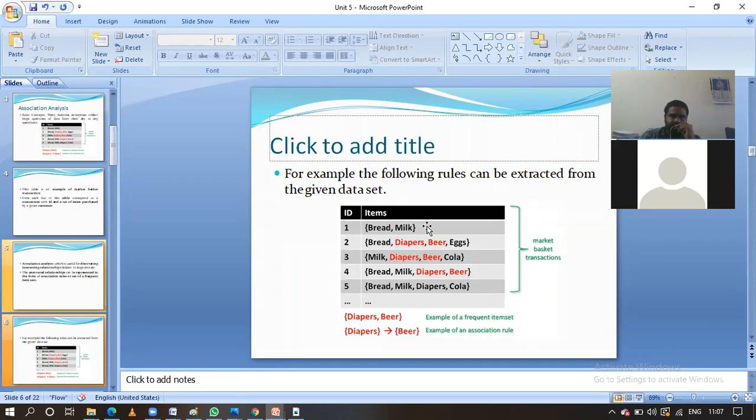Again, they have taken the example. What is the frequent item set and what is the association? From the market basket transactions, these are all different transactions by different persons. One transaction is for one particular person. Here, the persons are purchasing different items. First person, bread milk. Second person, 4 items. Third person, 4 items. Likewise, they have purchased different items in the market. From that, what is the unknown information we have extracted with the help of association analysis? That is the frequent item set. These two are the frequent item set, and this is the association.